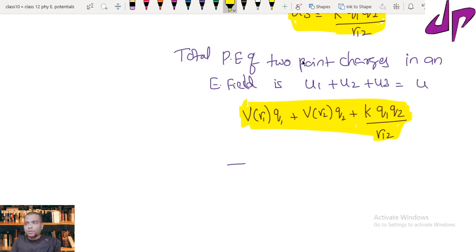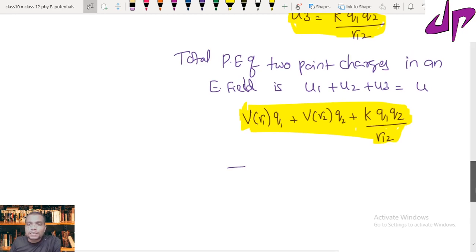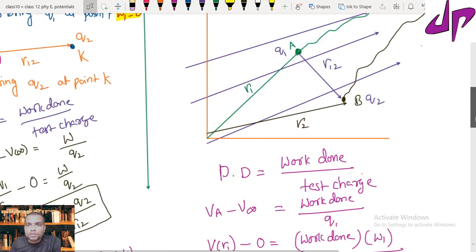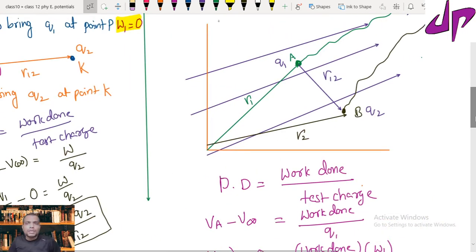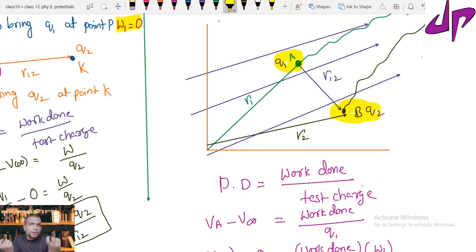So here you need to concentrate on how the third term appeared. The third term appeared because they both are the same charges. There is a Coulomb repulsive force, so to keep the two charges together, this is charge Q1 and this is charge Q2. Since they both are positive charges, they are repelling each other.